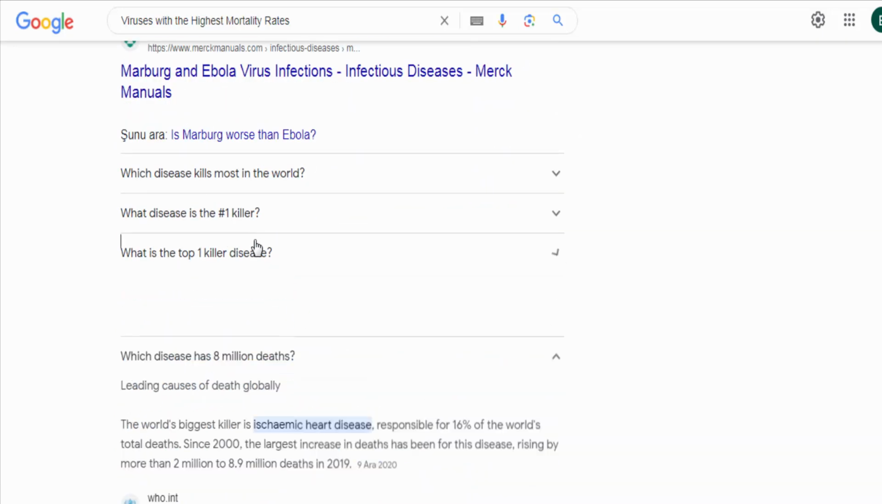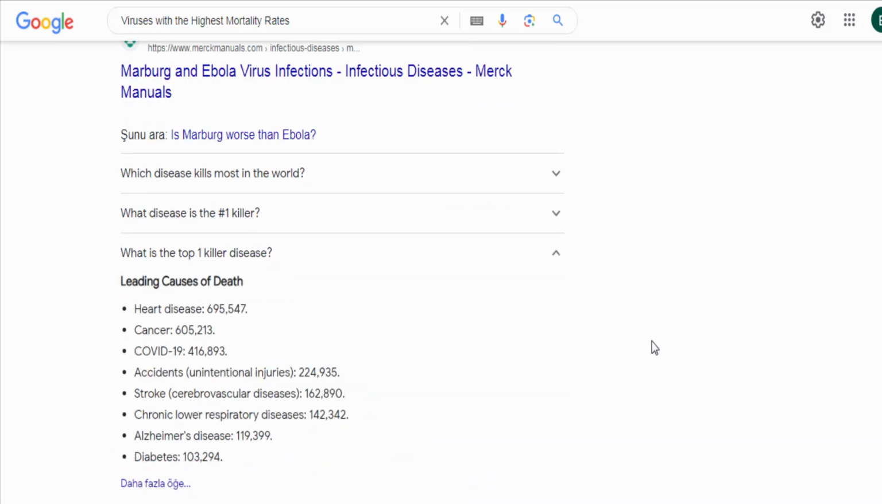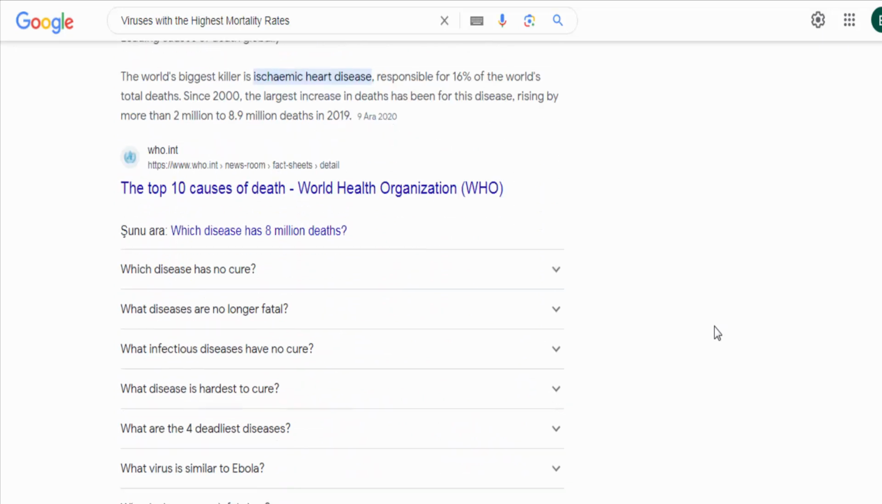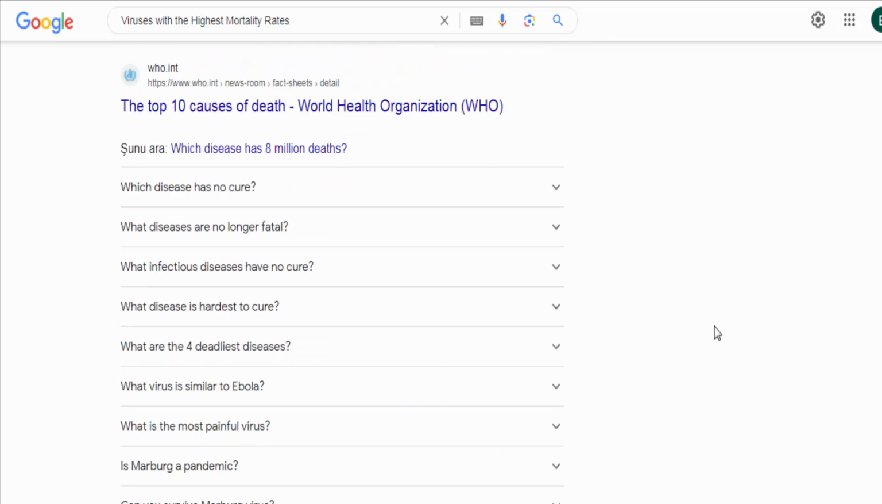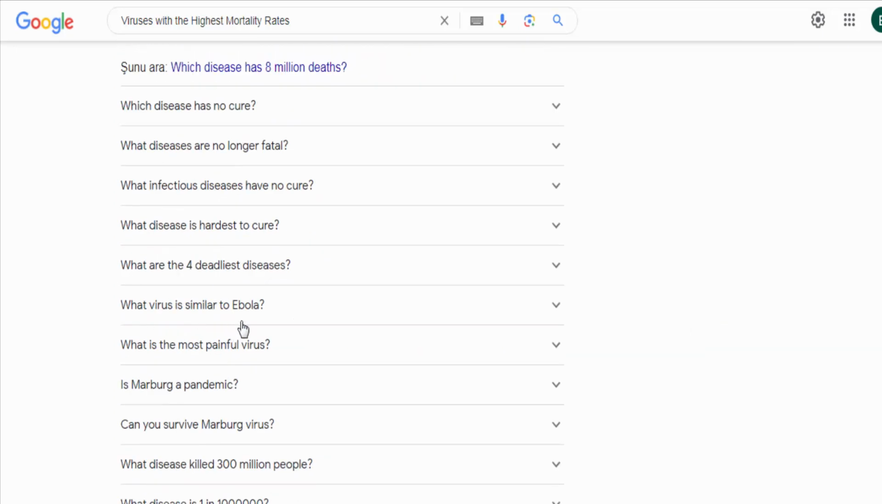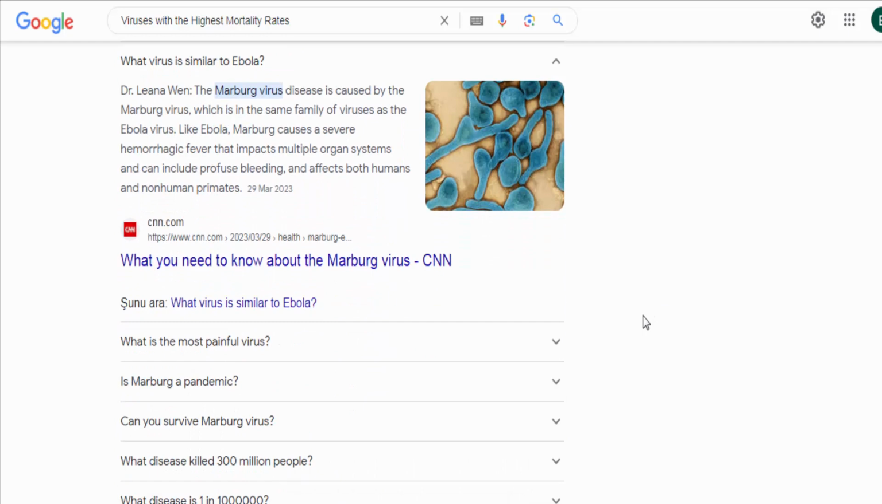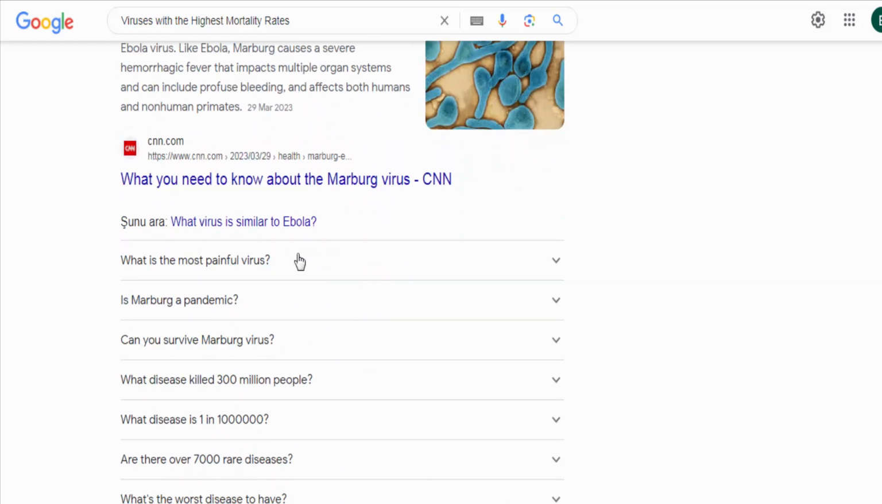It's important to remember that mortality rates can vary based on various factors, including the availability of medical care, treatment options, and the overall health and demographics of the affected population. The information provided here is based on historical data, and new outbreaks or mutations of these viruses could potentially change their mortality rates.